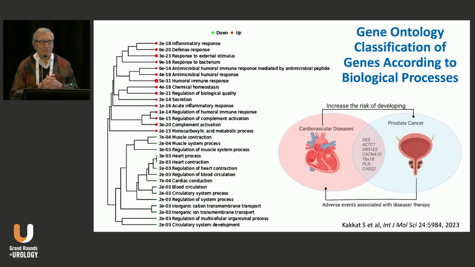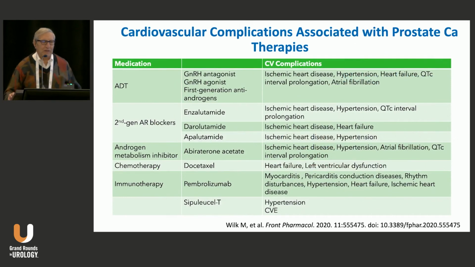Now, here's a list that I'm not going to go down systematically, but if we're looking at ADT and the various agents that are utilized there, we see all kinds of heart disease. But I think the theme that you're going to see from ADT to second generation androgen receptor blockers, androgen metabolism inhibitors is a prolonged QT interval. And I'm going to show you a slide in a second that shows cardiac arrhythmias is one of the most common forms of heart disease death in people with existing extensive metastatic prostate cancer.